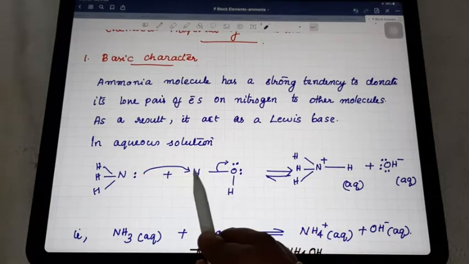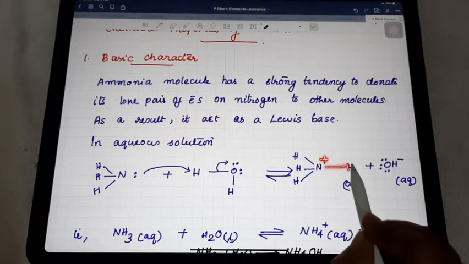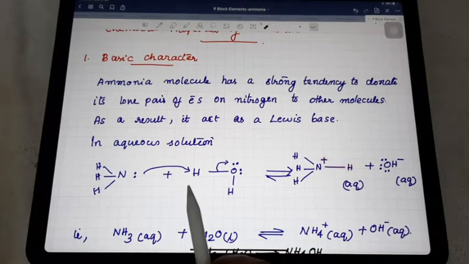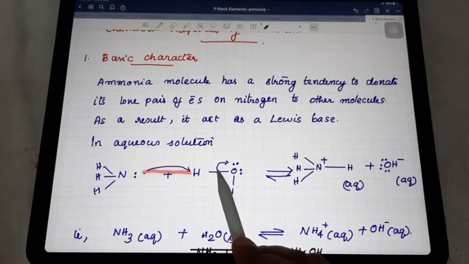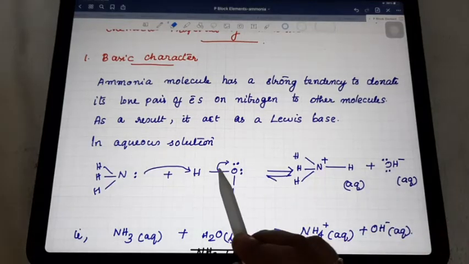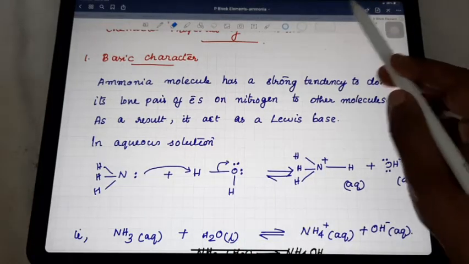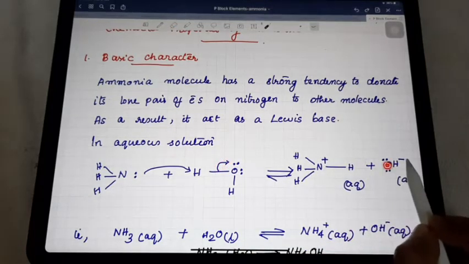So when there is a connection between nitrogen and hydrogen, the positive charge is formed in this reaction. At the same time, when one bond is created here, automatically this bond shifts towards this side, and you can see it exists with a minus charge.